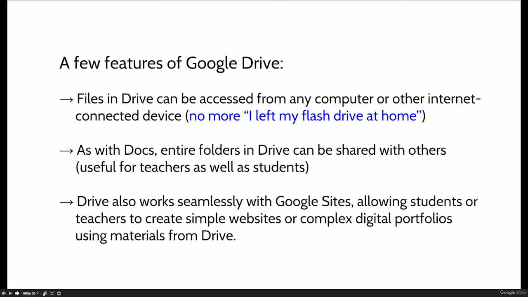Google Drive is basically just a storage thing. How many use Dropbox? Dropbox is awesome, but I realized I stopped using it because I just put everything in Drive now. I kind of have replaced it with Drive. And this one eliminates the I left my flash drive at home, because all of their documents and all of their files in Drive are accessible from any computer. With the caveat that if they don't have good internet at home, that's another subject, but you do kind of need to be connected.